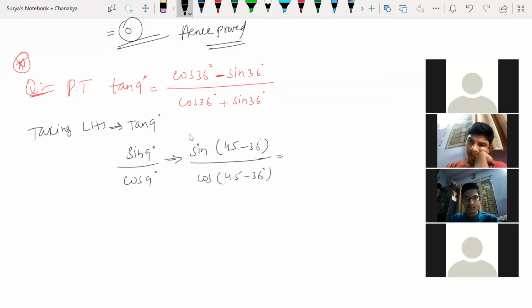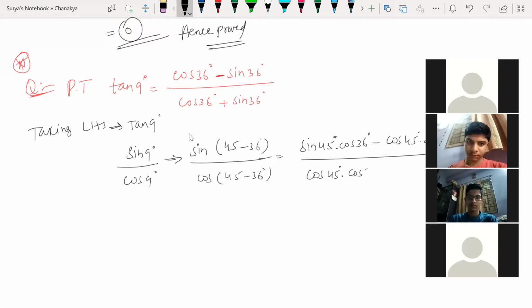So again sin A minus B formula, sin A cos B minus cos A into sin B, whole divided by cos A minus B formula, what is it? Cos A into cos B plus sin A into sin B. B is 36.